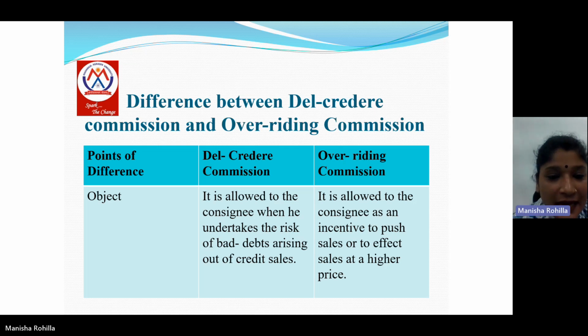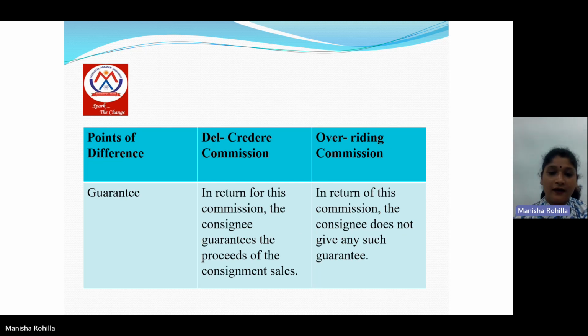Next is difference between del credere commission and overriding commission. First is objective. Objective of del credere commission: it is allowed to the consignee when he undertakes the risk of bad debts arising out of credit sales. Overriding commission: it is allowed to the consignee as an incentive to push sales or to effect sales at a higher price. Guarantee. In return for the del credere commission, the consignee guarantees the proceeds of consignment sales, but in return for the overriding commission, the consignee does not give any such guarantee to the consignor.